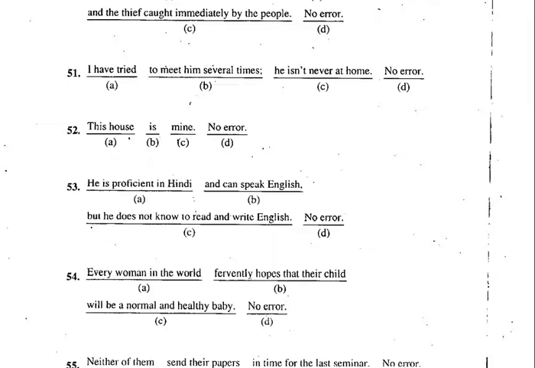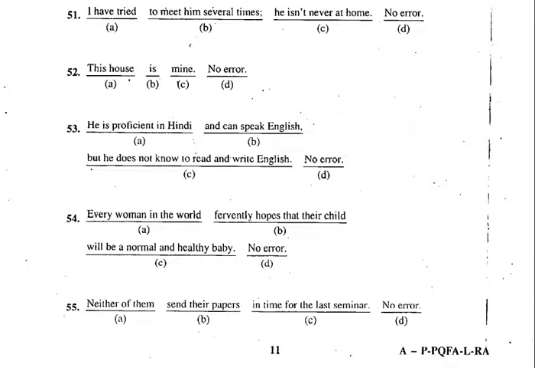I have tried to meet him several times. It's absolutely correct. Then what is wrong there? He isn't never. So you know that double negatives can't be there. So he is never at home. He is, not isn't. It should be he is never at home. So the answer is C. Let's move on to the next one now.